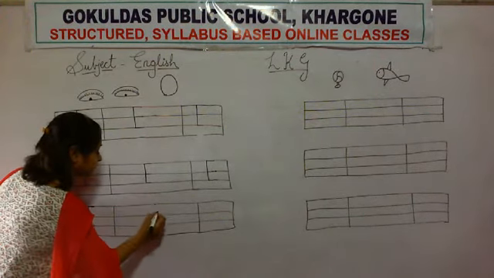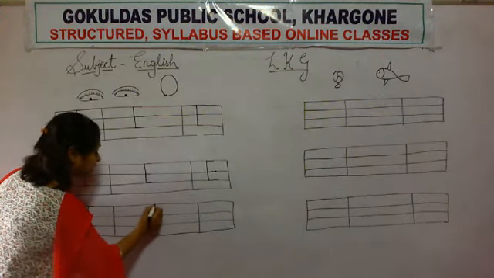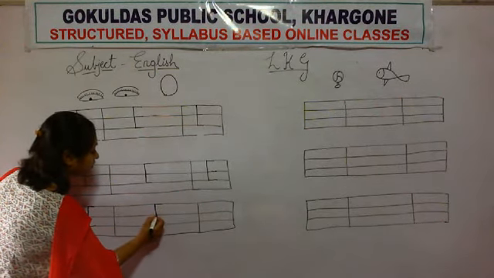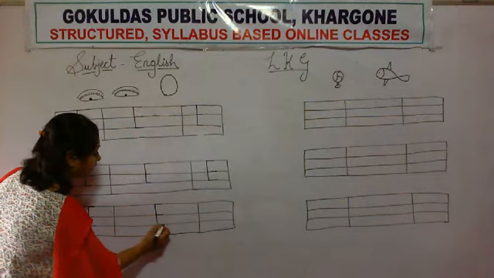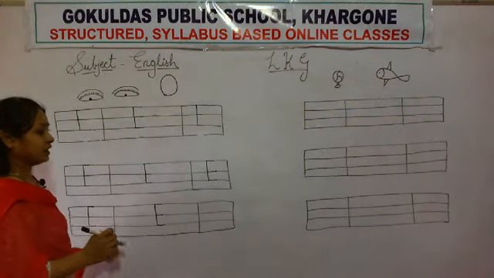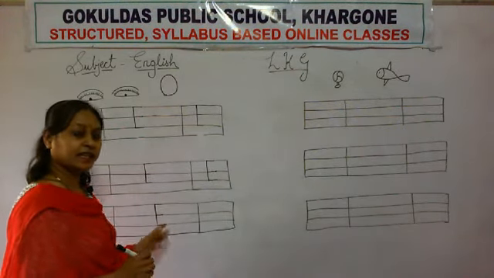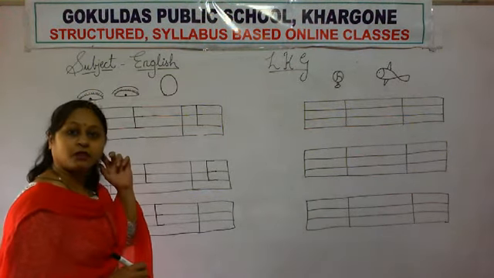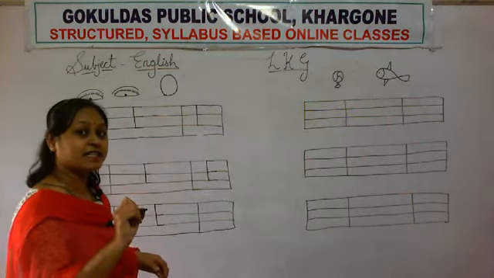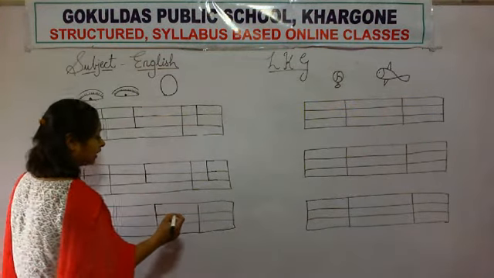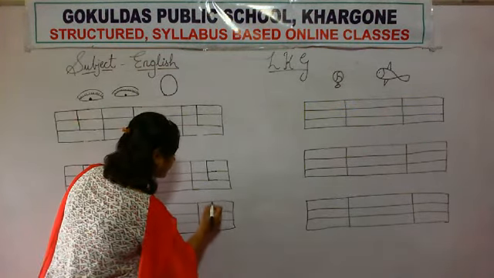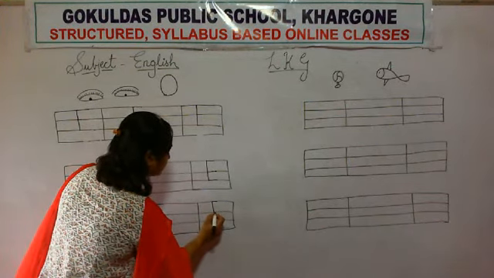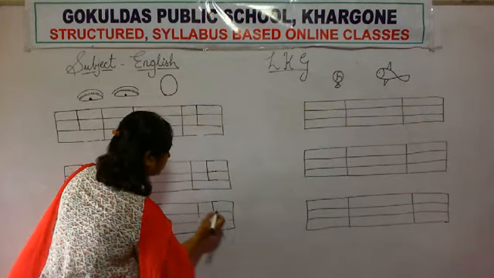Now again, standing line, sleeping line, sleeping line, and again sleeping line. E. Which letter is this? E. E for eyes, E for egg, E for ears, E for eraser. Again, standing line, sleeping line, sleeping line, and again sleeping line.